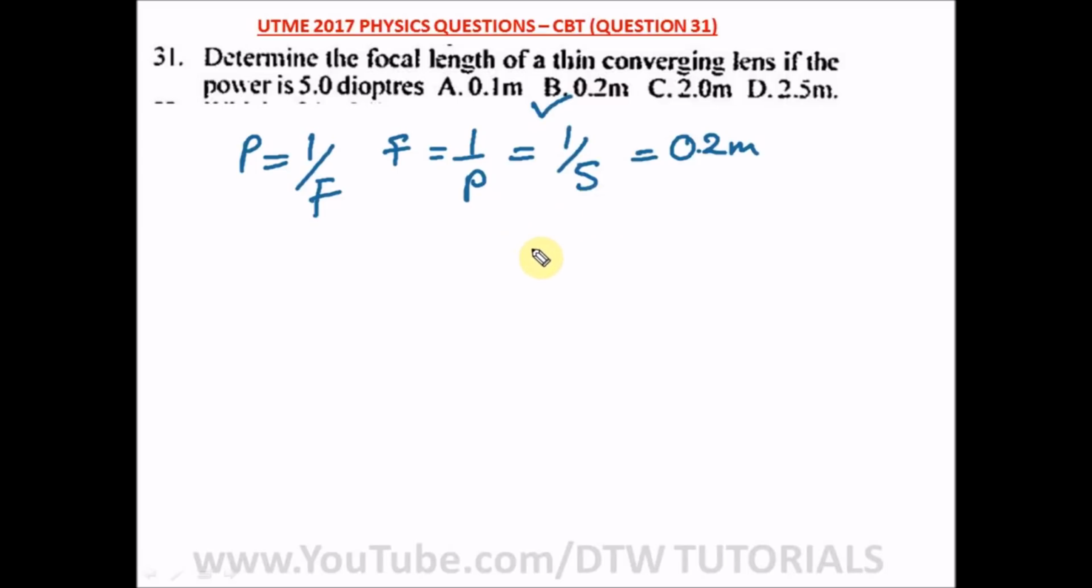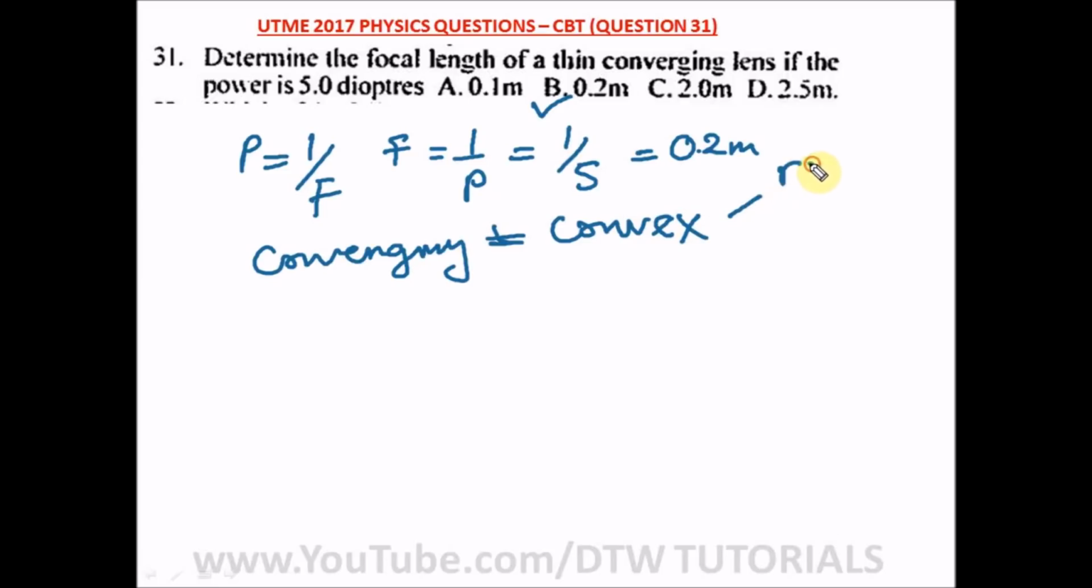To give you a quick revision of your lenses. Your converging lens is a convex lens. Is that the same as your convex lens? And you know, convex lenses, they appear real or virtual?